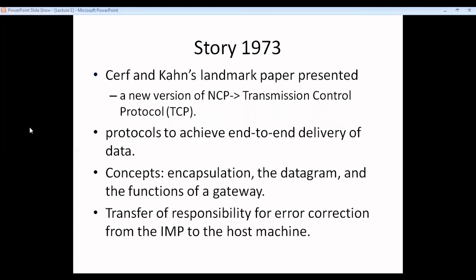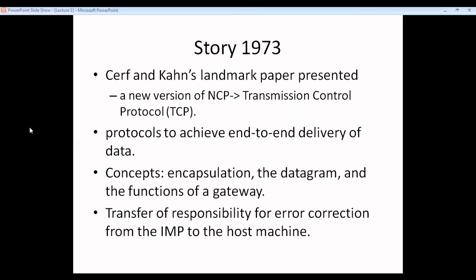Now what happened in 1973? They came up with a landmark paper in which they proposed a new version of NCP. It was Transmission Control Protocol. These protocols were able to achieve end-to-end delivery of data from one host to another host. What they came up with is encapsulation, the format of the datagram, and the function of the gateway.